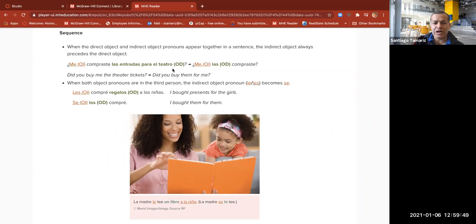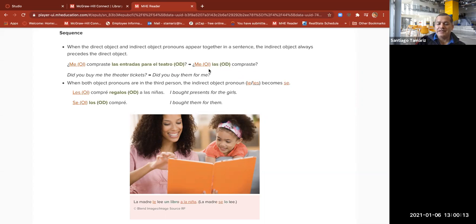In other words, how do you summarize or replace the direct object? Just by using the pronoun, las entradas. Las entradas, plural, feminine, and is object. So we're going to use las. Me las compraste. Did you buy them for me?